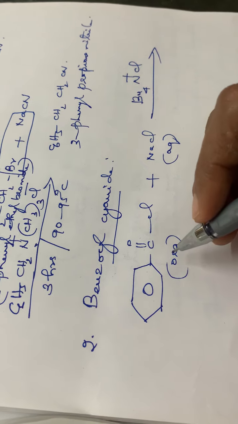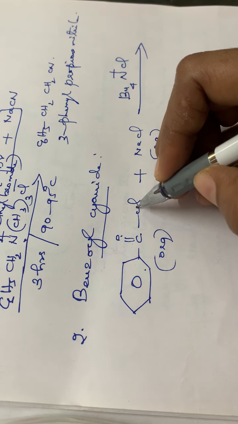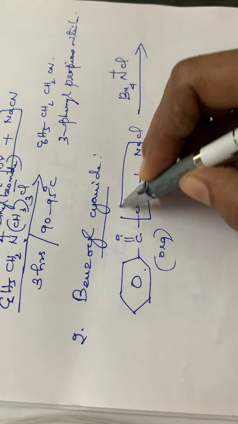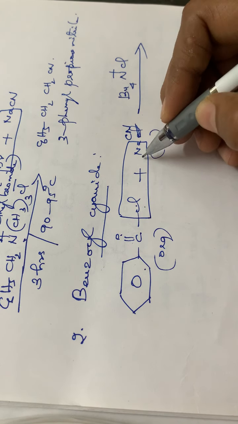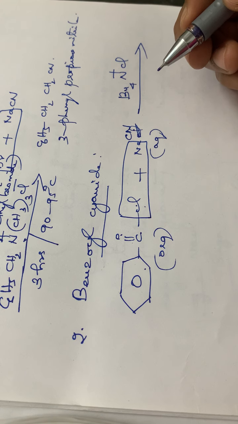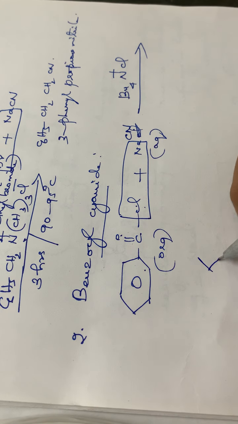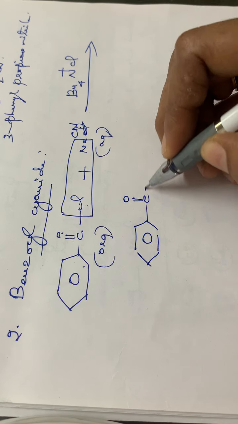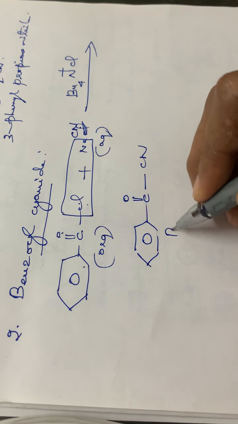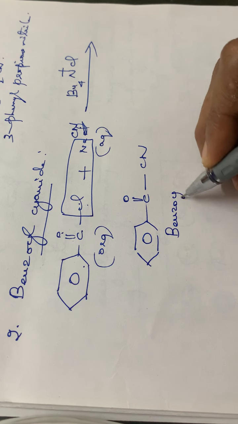So the compound formed will be C6H5COCN. This NaCl will be eliminated. This is NaCN, you have to correct it, sorry. So the product will be C6H5, C double bond O, then CN. That is benzoyl cyanide.